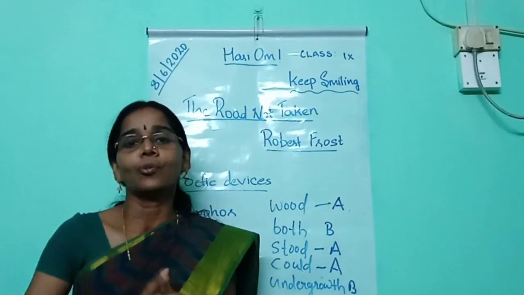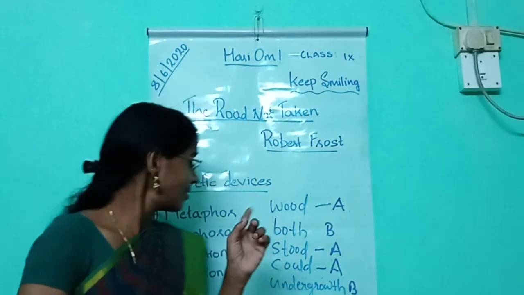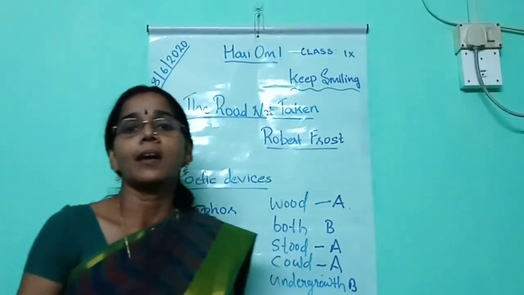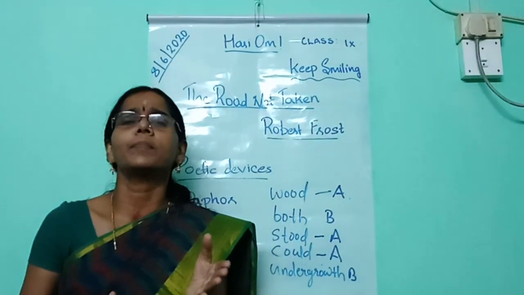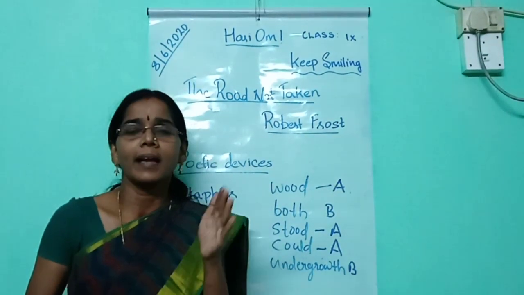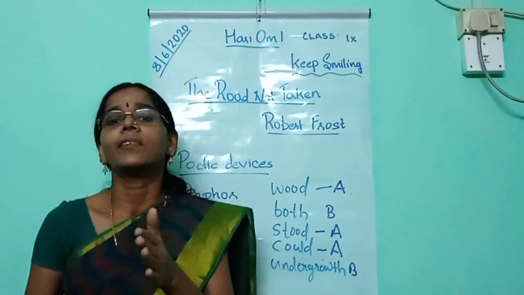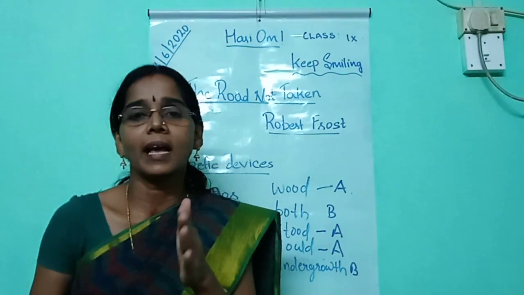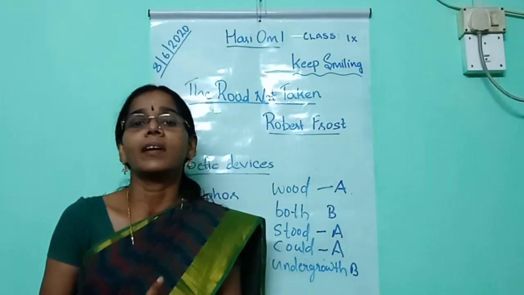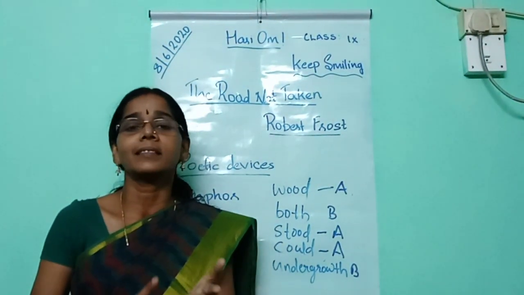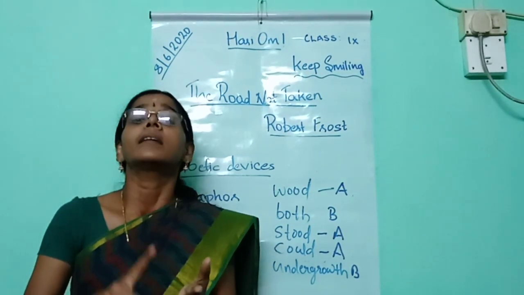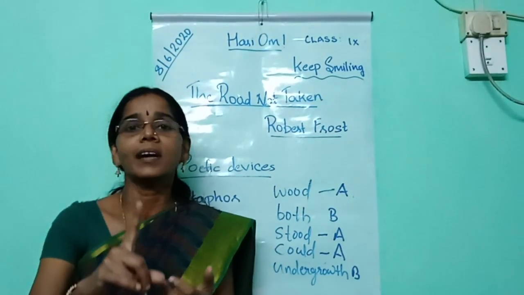The second one is anaphora. What do you mean by anaphora? Anaphora means two or more lines begin with the same word. In this poem, the second, third and fourth lines begin with the word and.